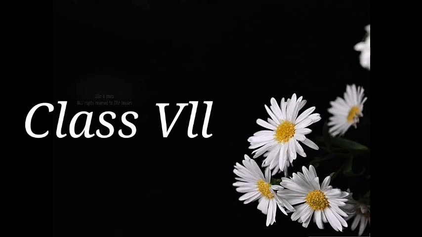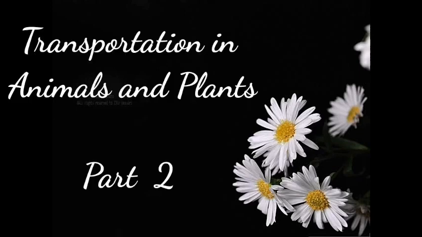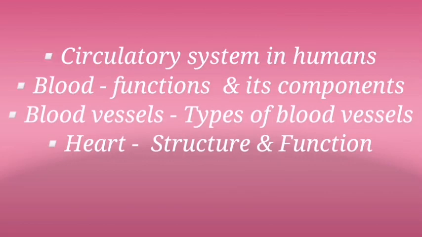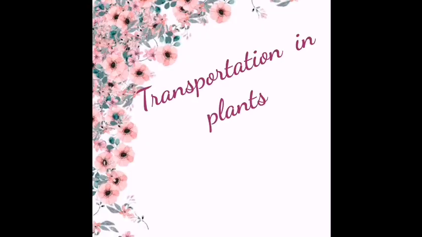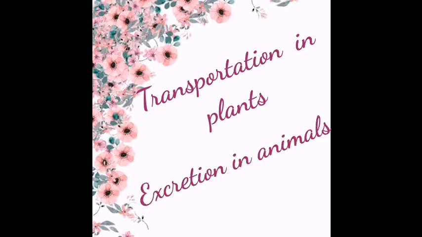Today we are going to continue with the chapter Transportation in Animals and Plants. In the last class we discussed the transportation in human beings, the importance of transportation, the circulatory system in humans, blood, the functions of blood and its components, blood vessels, different types of blood vessels and their functions, heart, its structure and functions. Today we can learn about the transportation in plants and the excretion in animals.